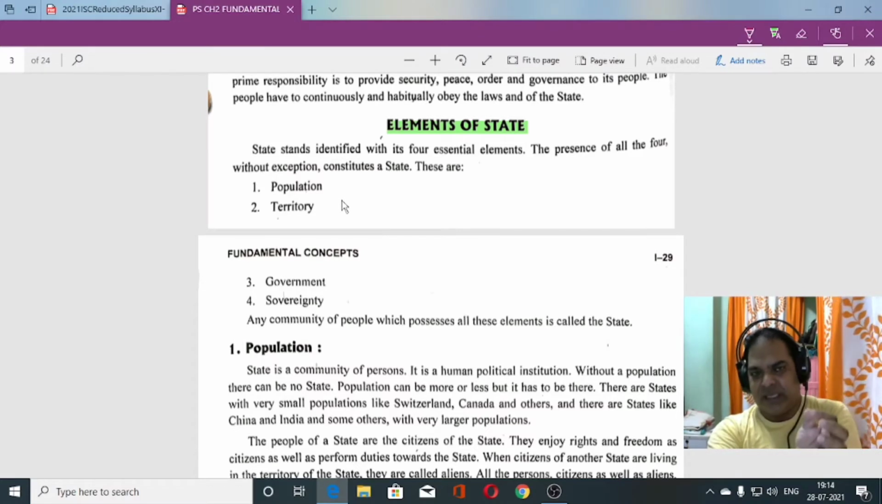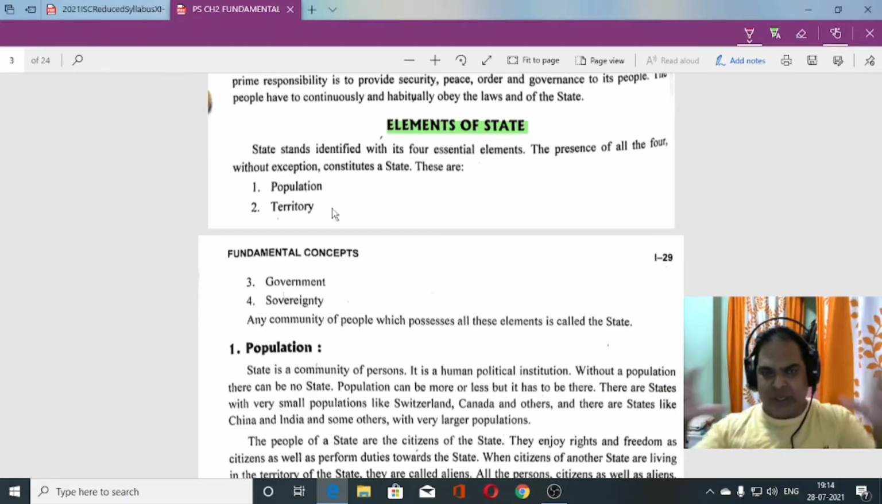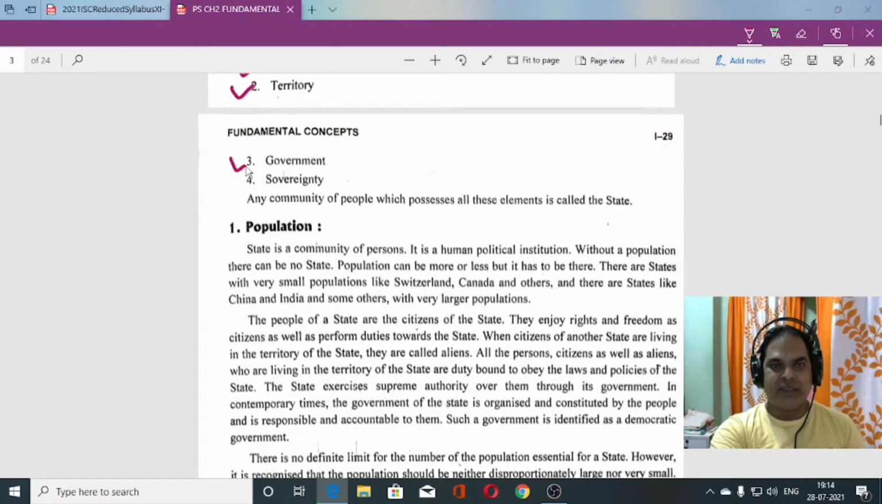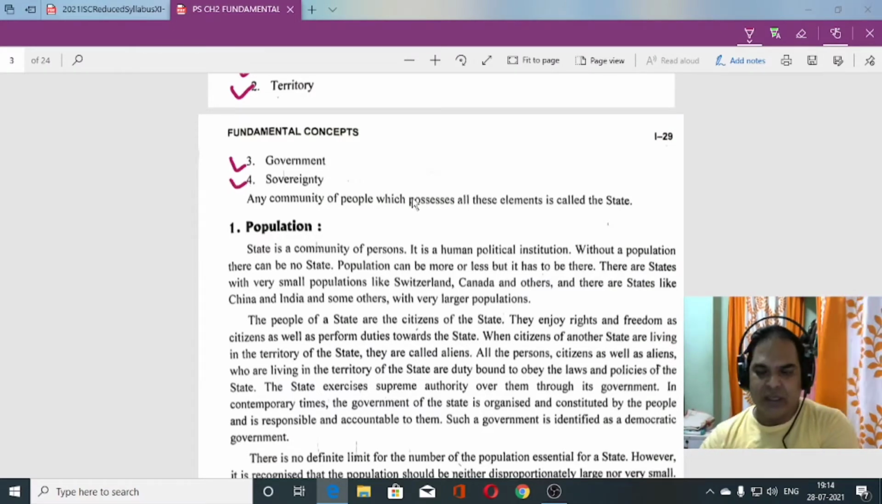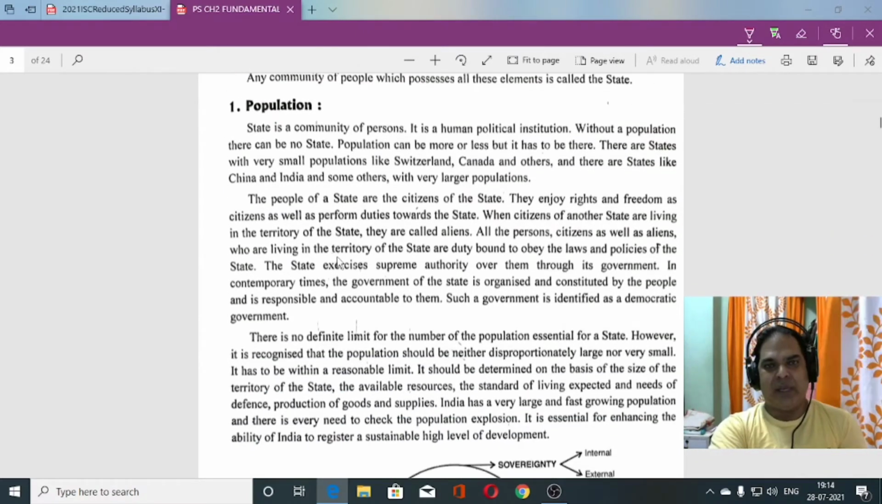If any one of the elements is missing, we cannot call it a state. To call a territory or a particular area a state, all four elements must be there: population, territory, government, and sovereignty. The first element of the state is population, the second is territory, the third is government, and the fourth is sovereignty. Now let us have a clear explanation of what population is. The number of people living in a country is counted as its population.